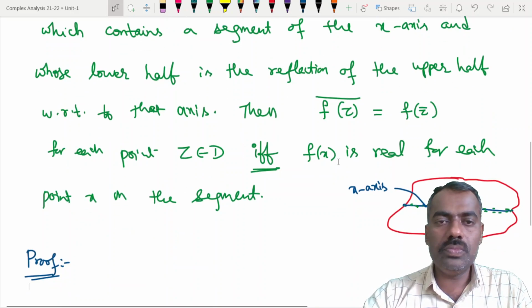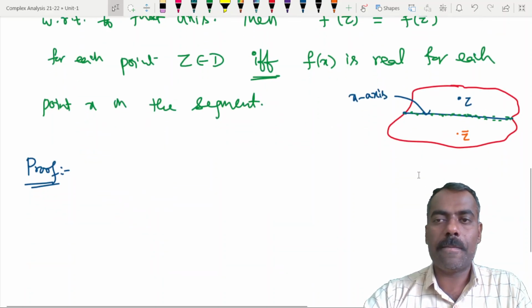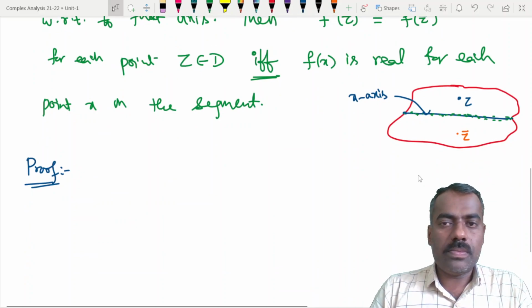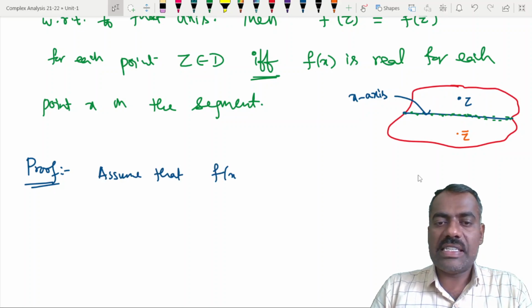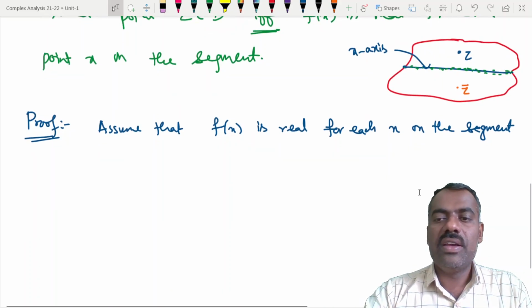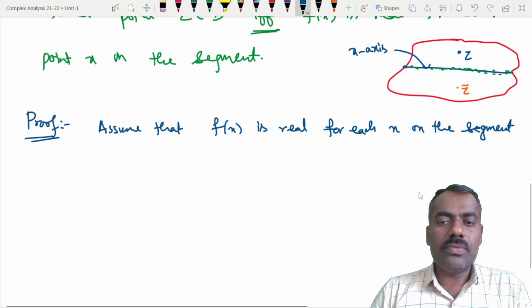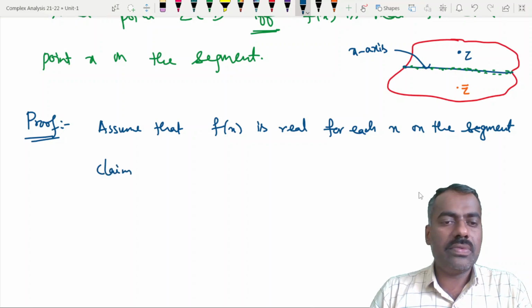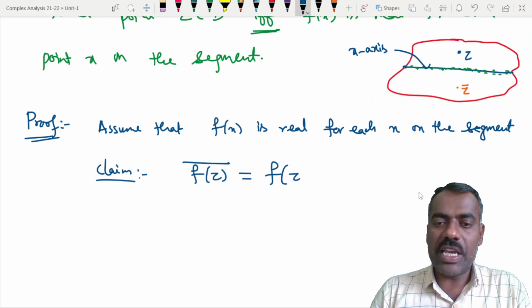Then we want to show that the conjugate of f of z is equal to f of z bar. So assume that f of x is real for each x on whatever real axis segment is there on D. Then our claim is that the conjugate of f of z is the same as f of z bar.